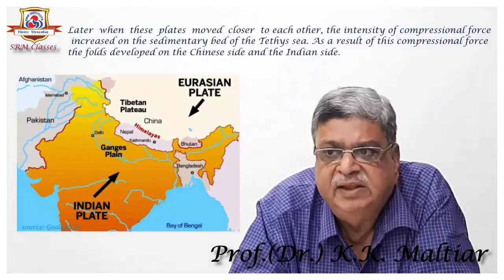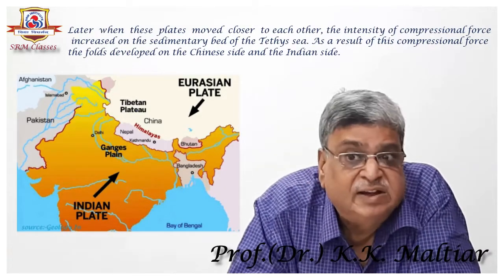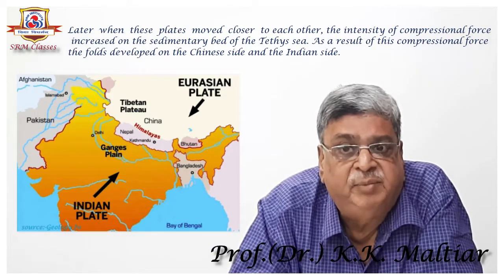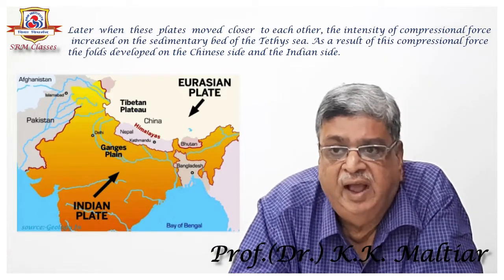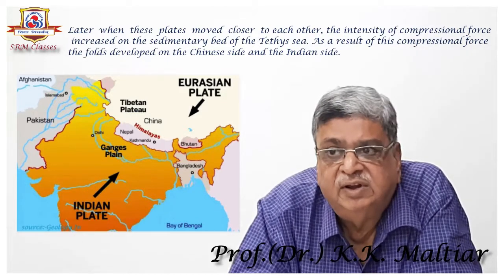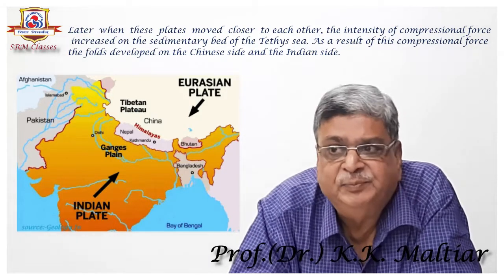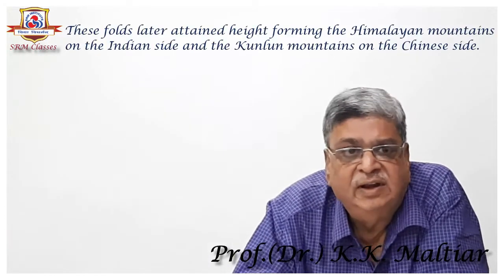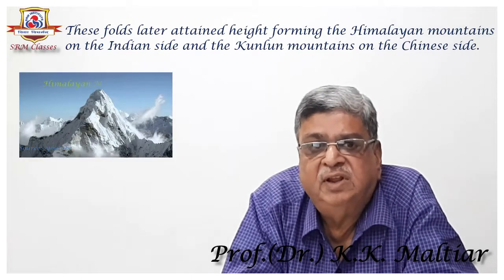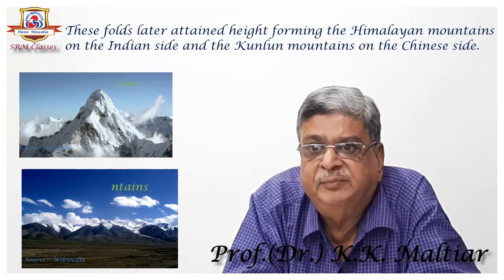Later, when these plates moved closer to each other, the intensity of the compressional force increased on the sedimentary bed of the Tethys Sea. As a result, folds developed on the Chinese and the Indian side. These folds later attained height, forming the Himalayan mountains on the Indian side and the Kunlun mountains on the Chinese side.